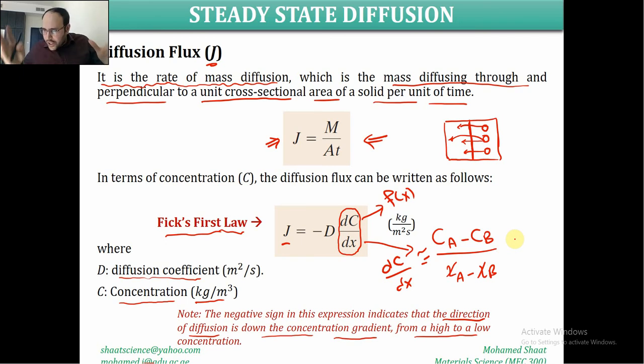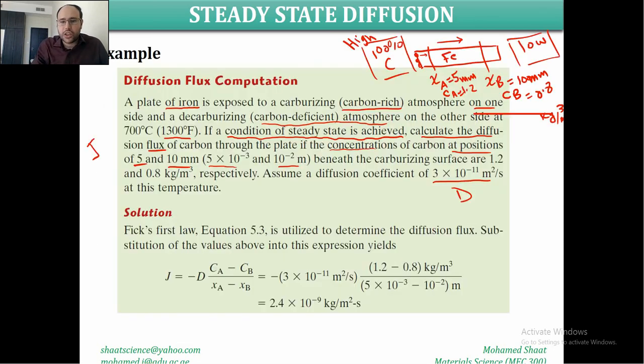As long as we have a linear relation, this dC by dx, we mentioned, is the slope of this linear relation. So we can determine this slope as CA negative CB divided by XA negative XB. This term simply represents the gradient of the concentration, assuming that we have a linear change of the concentration over the position X.